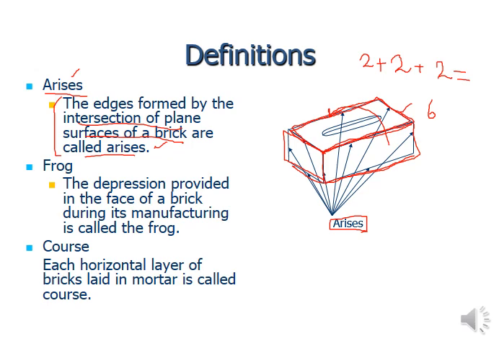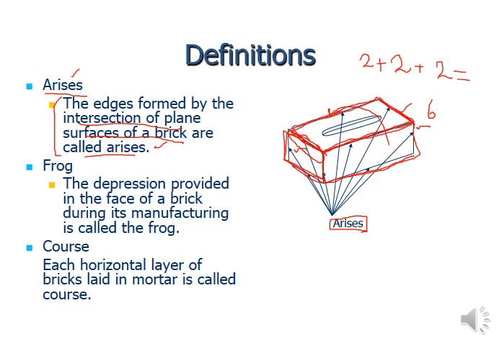Along this side, it is going to intersect with the right side plane surface of the brick, and this is the left side plane surface. That is going to connect over here. This is the intersection point.